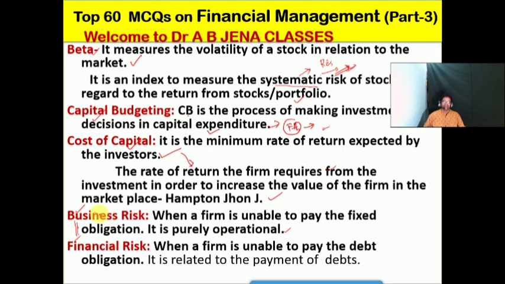Come to the opposite, the financial risk, when a firm is unable to pay the debt obligation, it is related to the payment of debts. That is the payment of debt capital or the debenture, bond, security. So that is the meaning of a business risk and the financial risk, and the basic difference between them.